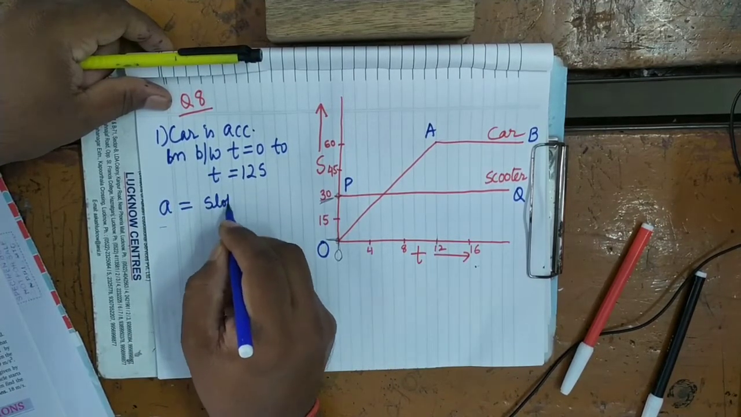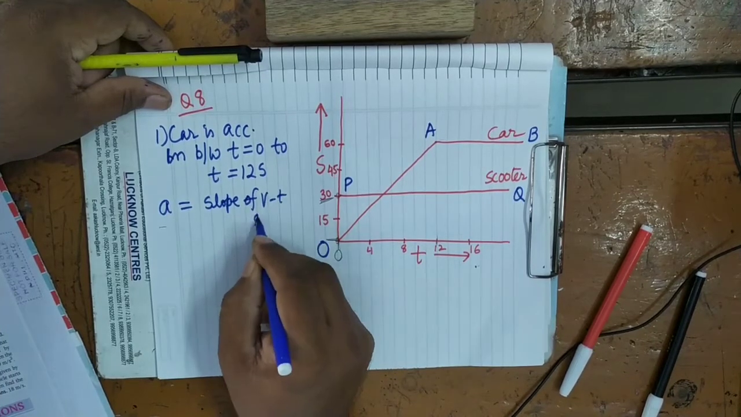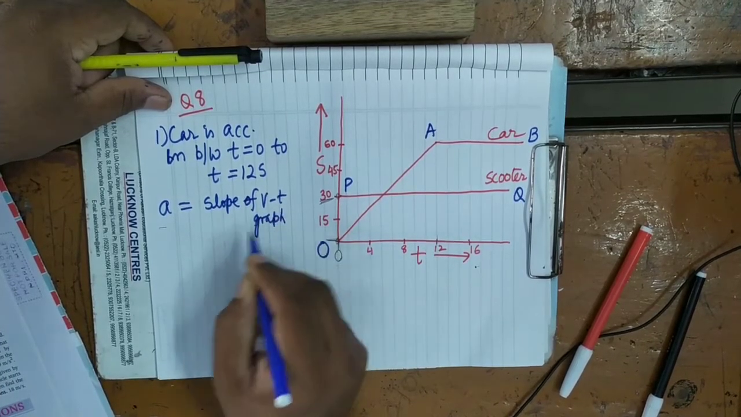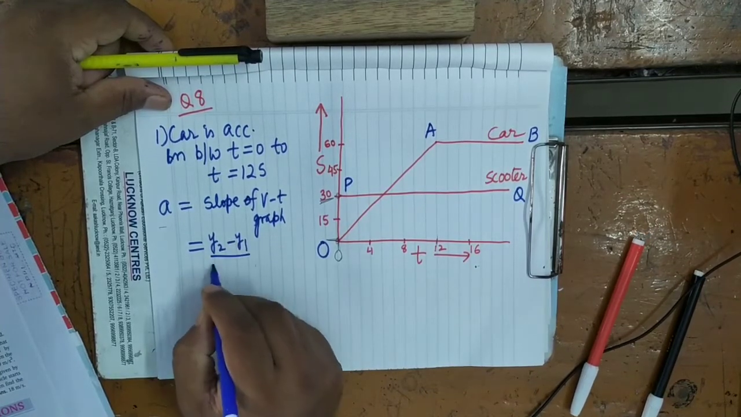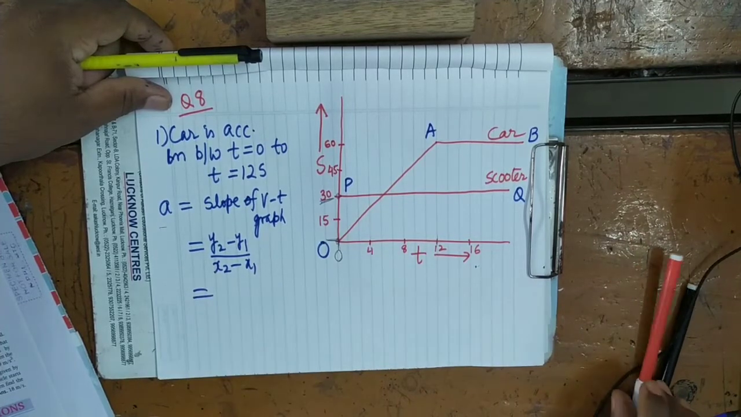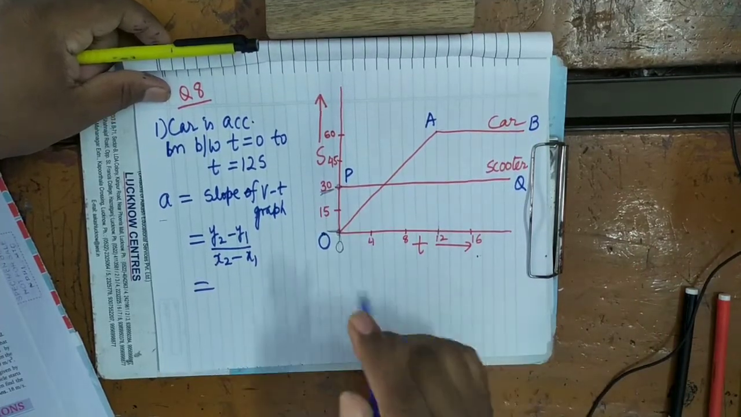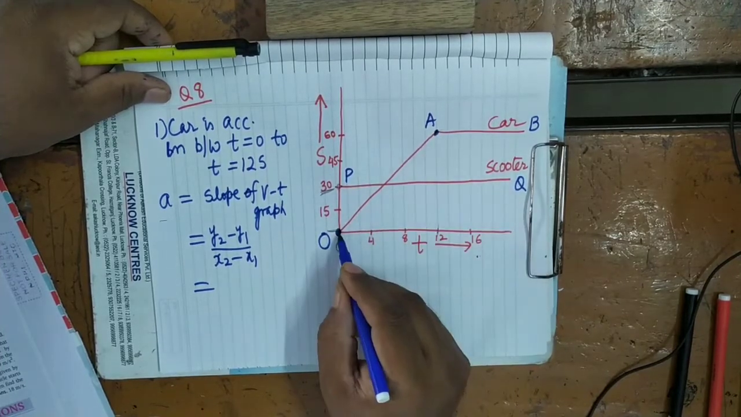So what will be the acceleration? It will be equal to the slope of the velocity time graph. What will be the slope? That you know, y2 minus y1 upon x2 minus x1. So you determine the slope here. You will take this as the initial point, this as the final point. What is x1?